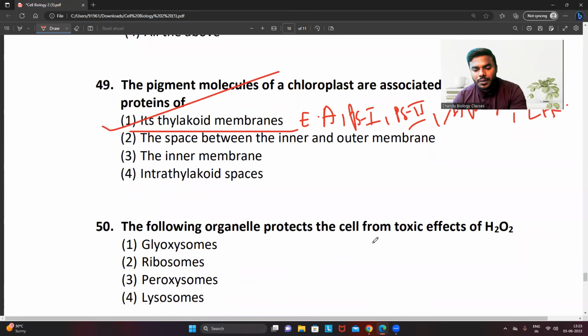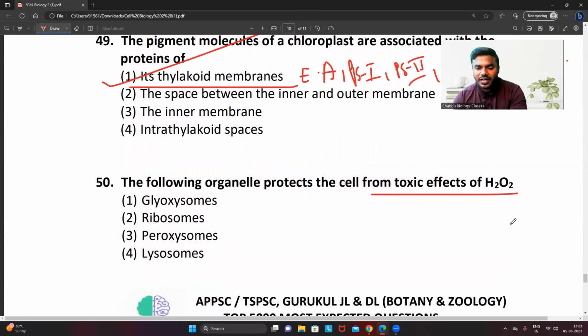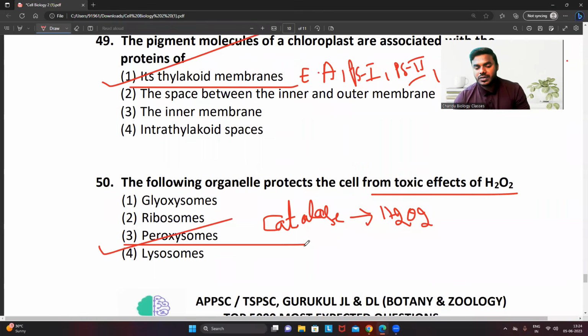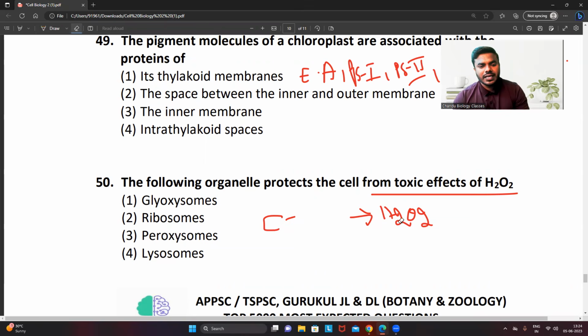The following organelle protects the cell from the toxic effect of H2O2. In the last class also I told you, in the peroxisome, there is an enzyme called catalase. Catalase is the one which actually breaks down the hydrogen peroxide, not to get confused with that point. Hence, what will be the correct answer? Option C, peroxisome.